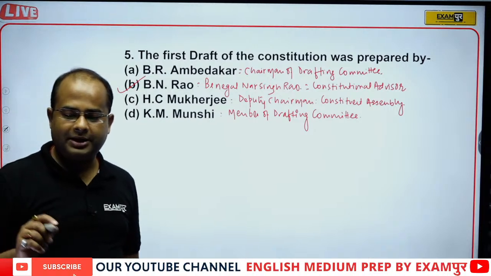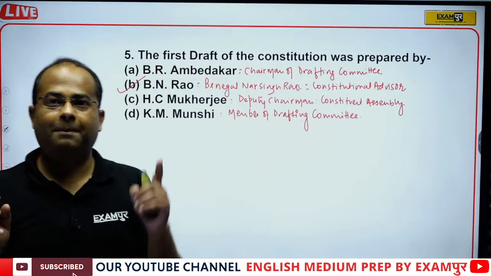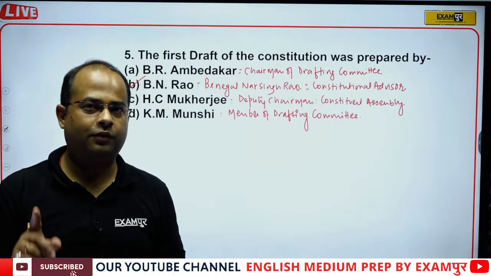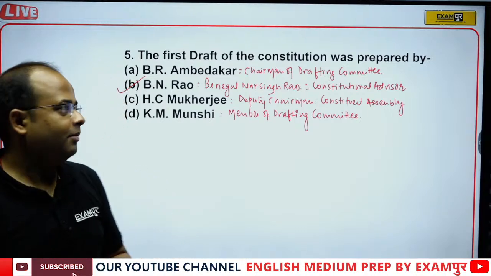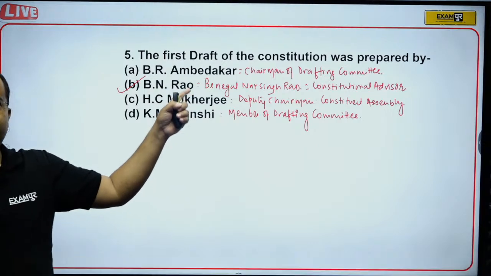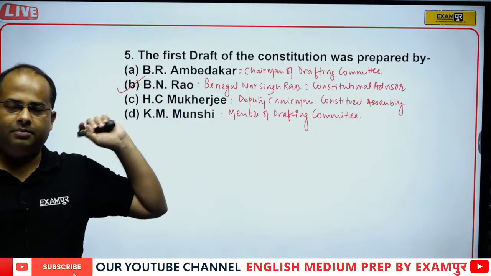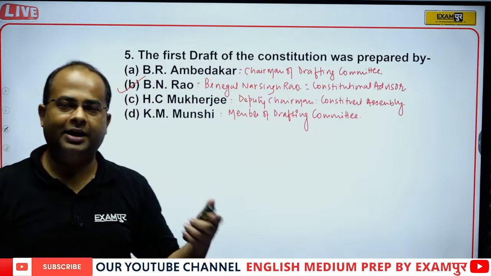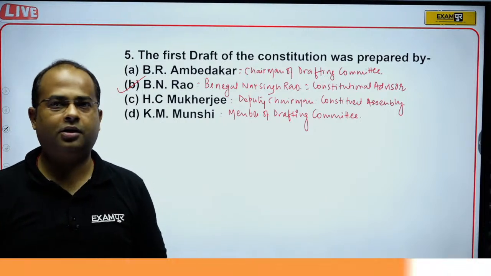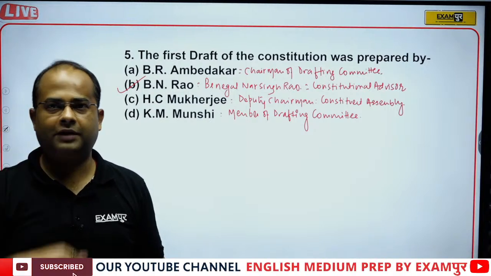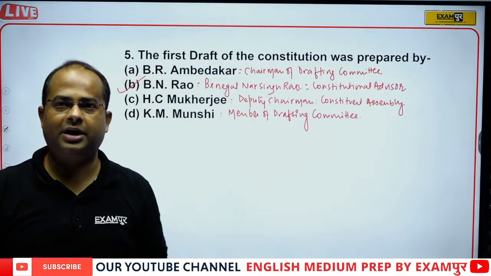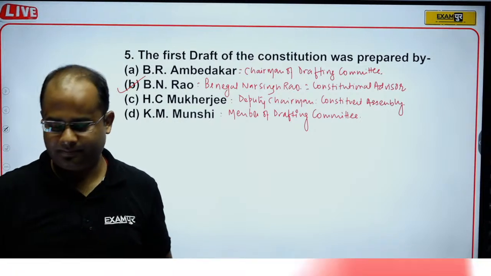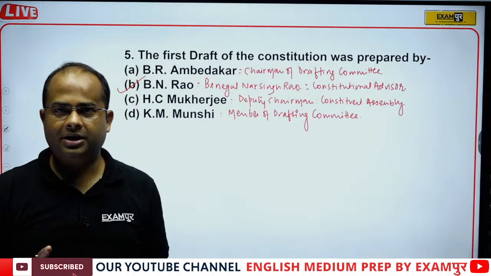So therefore I said that before answering this question, please read the question carefully, because I knew that maximum students would say Baba Saheb Bhimrao Ambedkar. Although he was the constitutional expert and gave his expertise while drafting the constitution, the first draft was presented by Benegal Narsingh Rao, therefore he was made constitutional advisor. The Constituent Assembly trusted his skills. I hope it is clear to all of you.